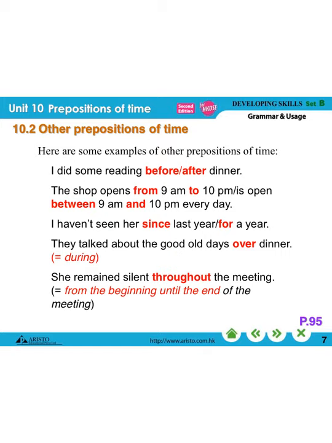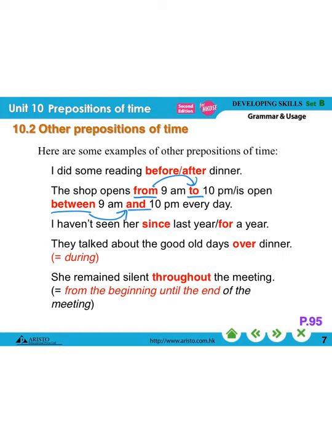were doing the reading. And the shop opens from 9 a.m. to 10 p.m. So we use it together. We use from and then to. But of course, if you would like to use another pair, you can use between. But when we use between, you have to say between and. We never say between 9 a.m. to 10 p.m. It's wrong. If you really want to use from, you have to use from with to. If you really want to use between, you have to use between with and.